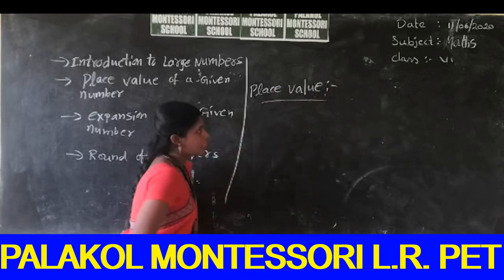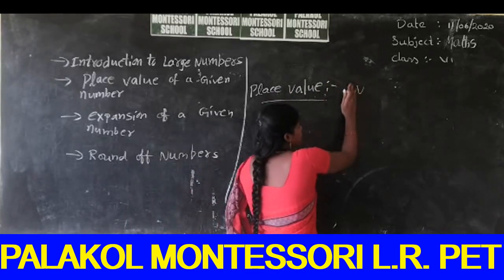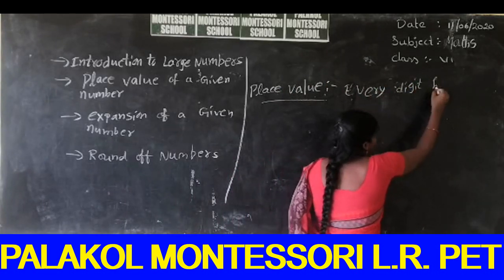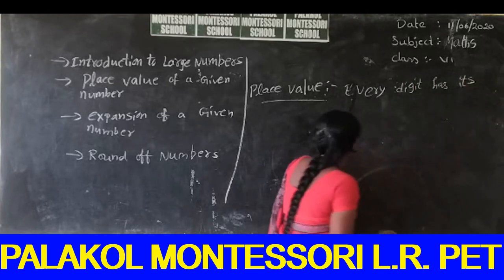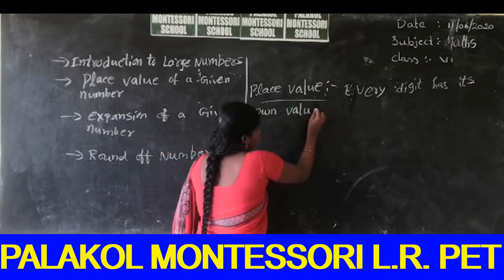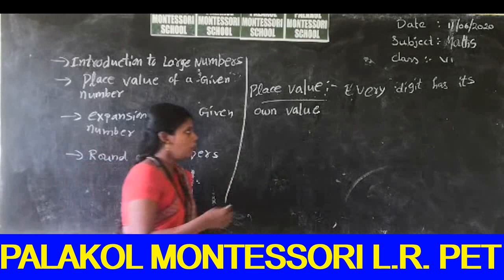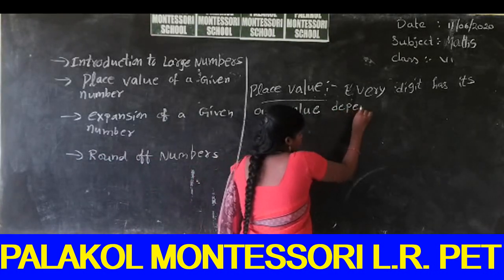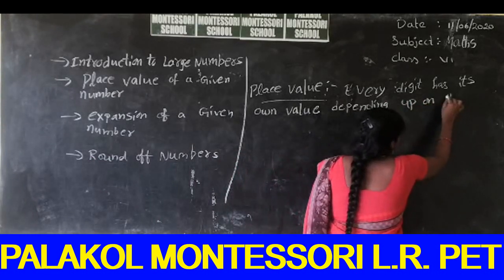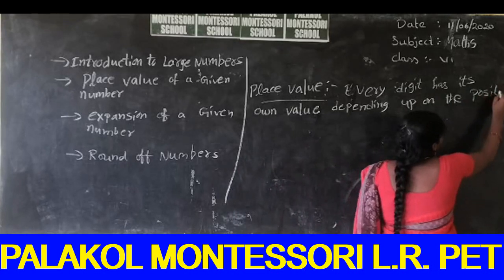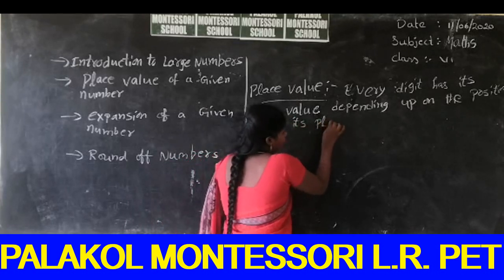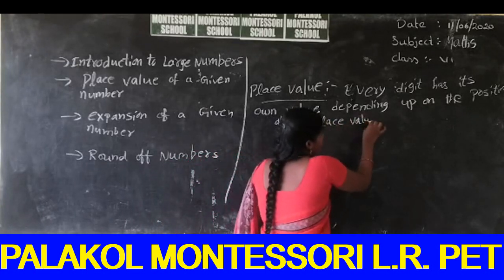Place value means every digit has its own value depending on the position in the place value chart.